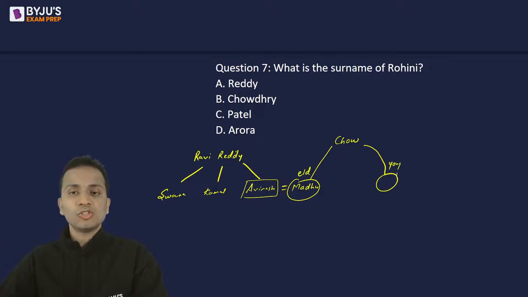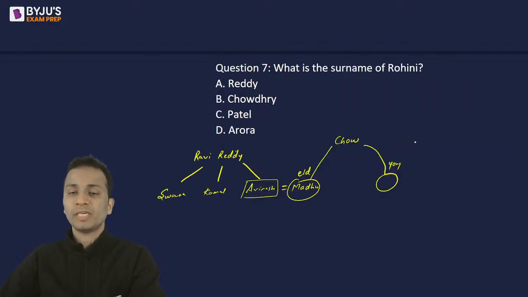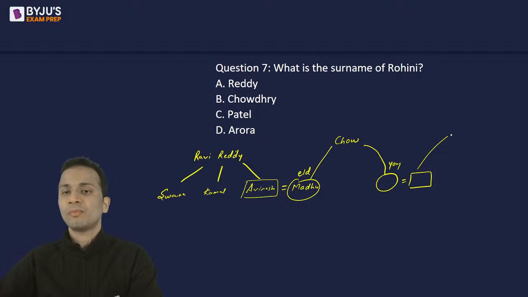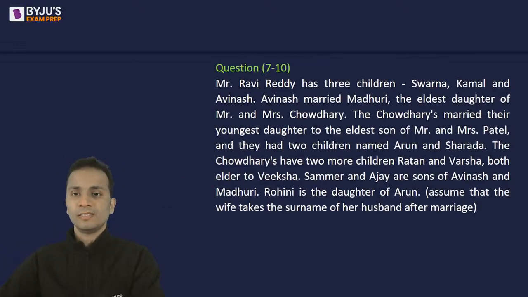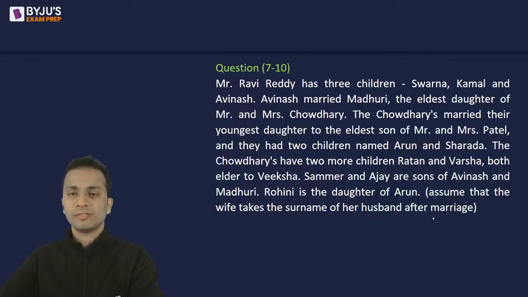So the Chaudharys married their youngest daughter to the eldest son of Mr. and Mrs. Patel. So this wife is married to the eldest son of the Patels. So this son is eldest. Okay? And they had two children, Arun and Shraddha. Okay.